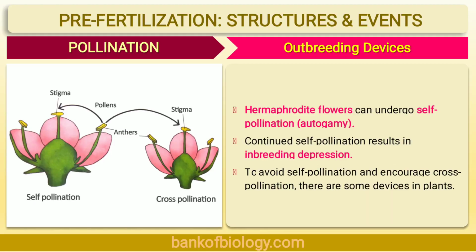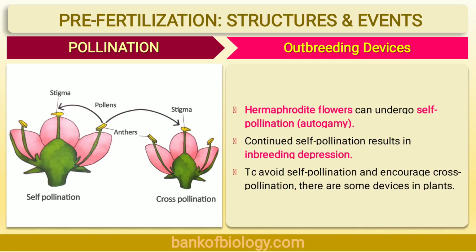Let's start with the new concept, that is outbreeding devices. Many plants have mechanisms that discourage or prevent the self-pollination. To promote the cross-pollination and thus increase the genetic diversity, plants have evolved a wide variety of sexual strategies. Genetic diversity is an essential factor for evolution by natural selection. So, plants have developed many devices to encourage the cross-pollination.